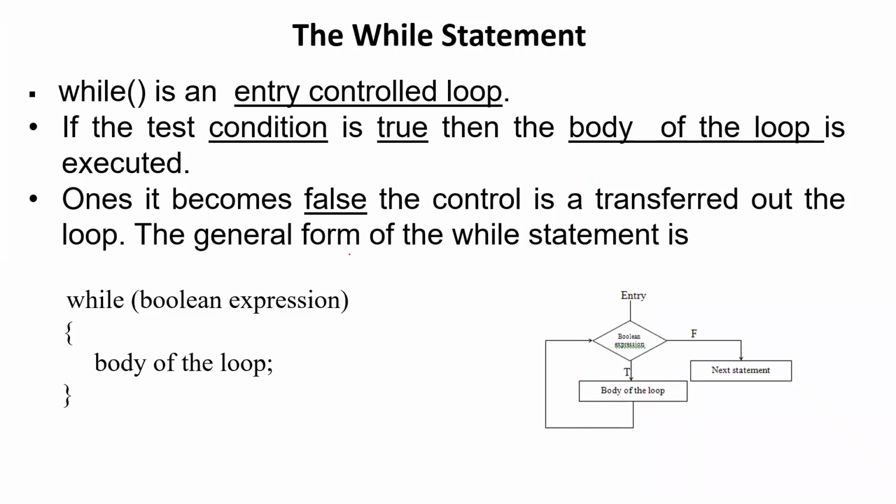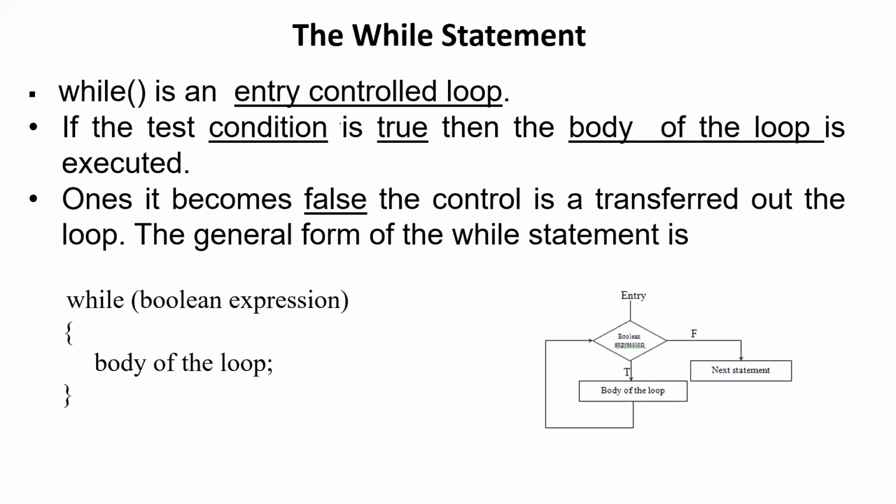So while is an entry controlled loop. That means we are checking the condition at the entry. We are checking the condition variable or the control variable value at the beginning, at the entry. If it is satisfied only, it will allow you to execute the body of the loop.